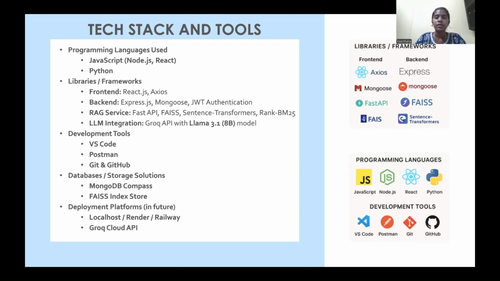Next is the developer tools. We use VS Code, Postman for API and endpoints checking, Git and GitHub for version control systems. And the database which we use is MongoDB, which stores user information, chat history, session IDs, etc. And FAISS is the index store. It stores all the legal documents, and vector embeddings are stored here. And for now, it's working locally. We have not yet deployed, but in future, we might deploy on one of these platforms.